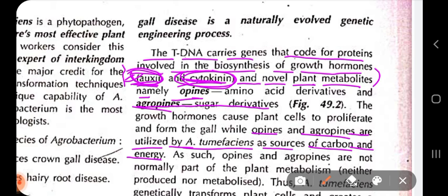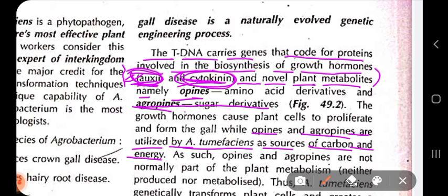So the opines and agropines, which are encoded by the genes present within the tDNA, are utilized by Agrobacterium as a source of carbon and energy.